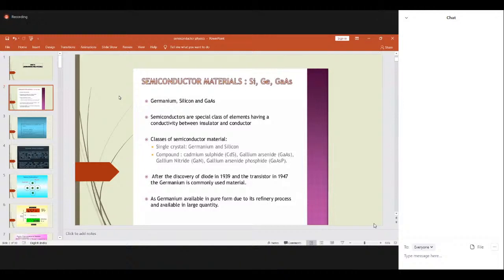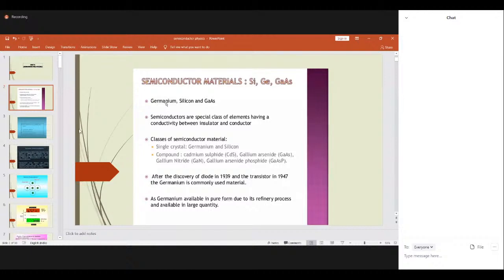Solids are classified into three categories: conductors, insulators, and semiconductors. And we were focusing on these semiconductors. Whenever we discuss semiconductors, we always come to the concept of germanium and silicon, isn't it? Because all the semiconductor devices are basically prepared with germanium and silicon. These are a special class of elements which have conductivity between insulators and conductors.